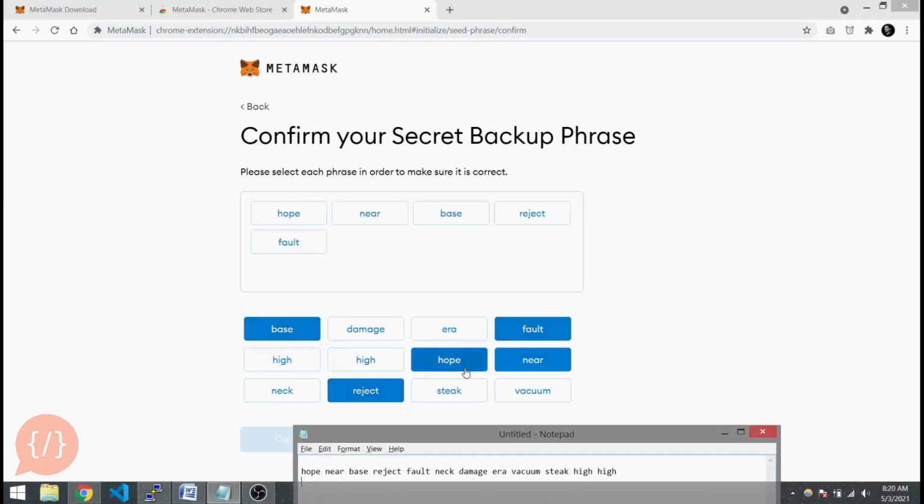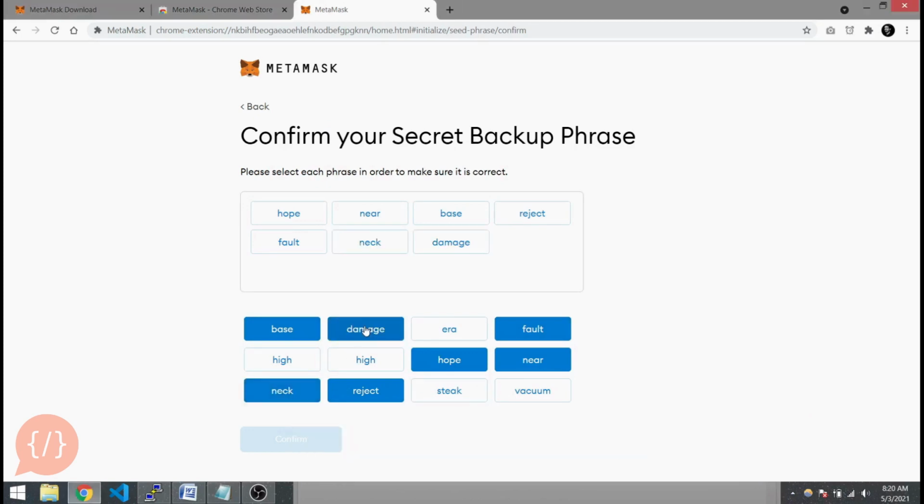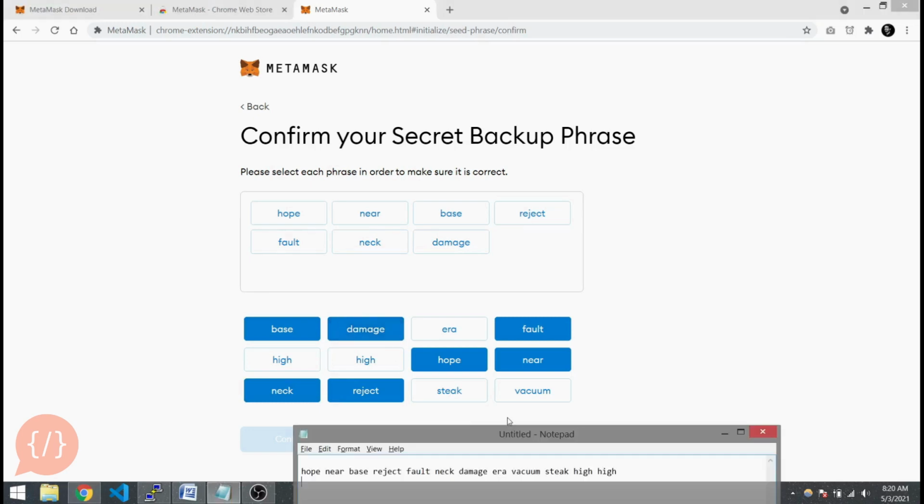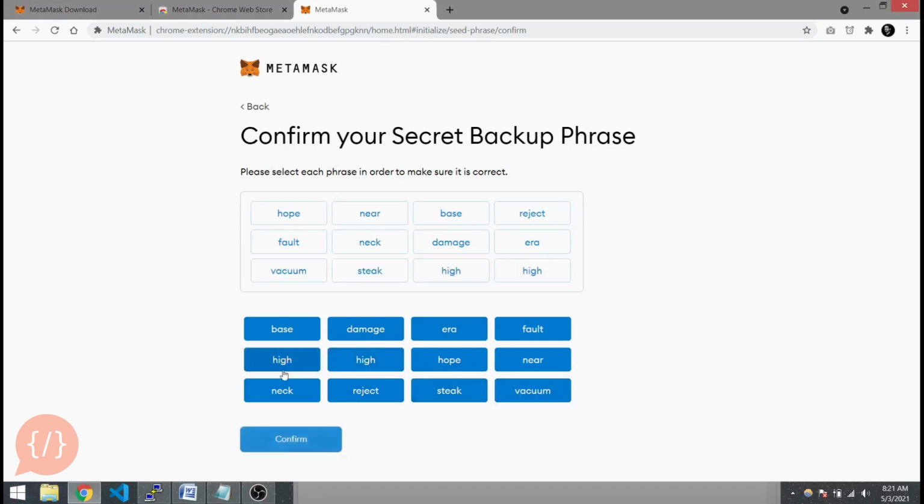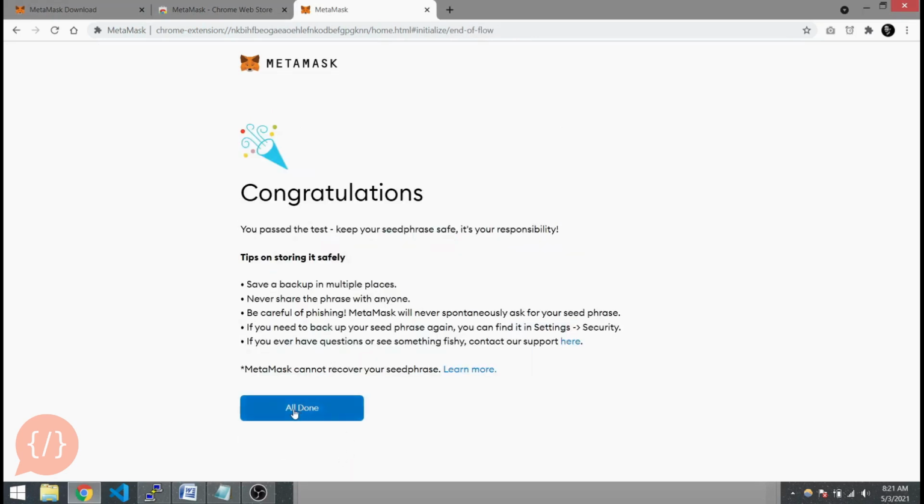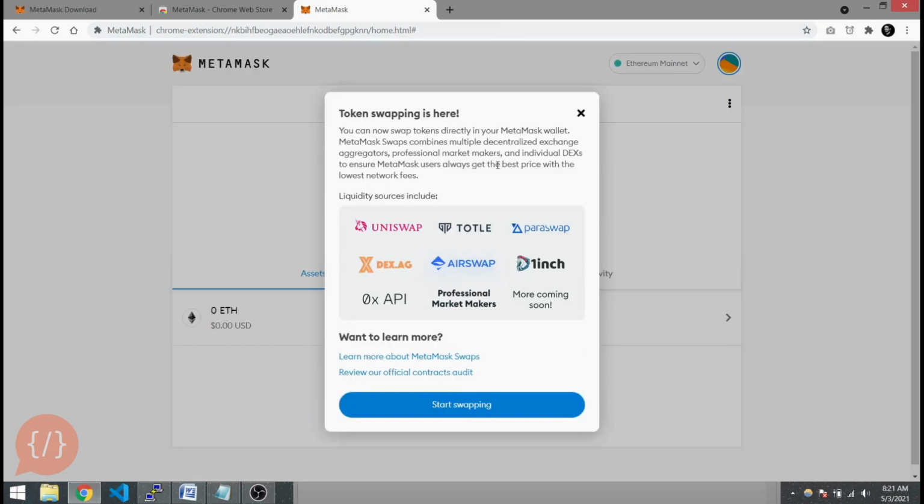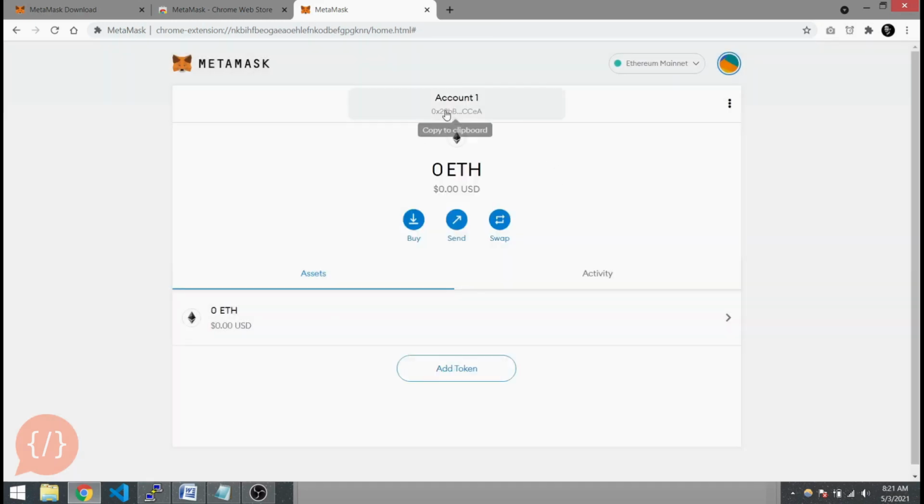Reject, fault, next, damage. We are going to select the words in the same sequence as they are provided from the Metamask, otherwise it's not going to accept it. So all done. Okay, so here we go. As you can see, here is our Metamask account, and by default the Metamask creates one Ethereum account.